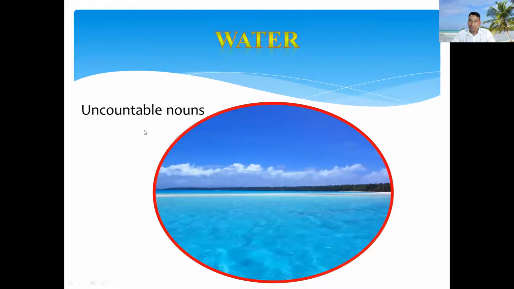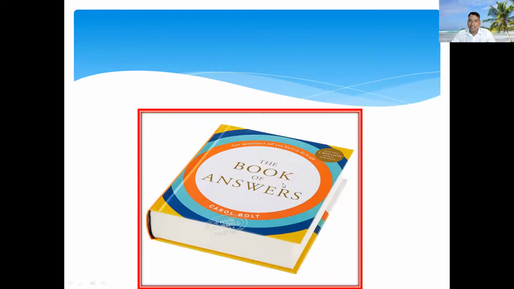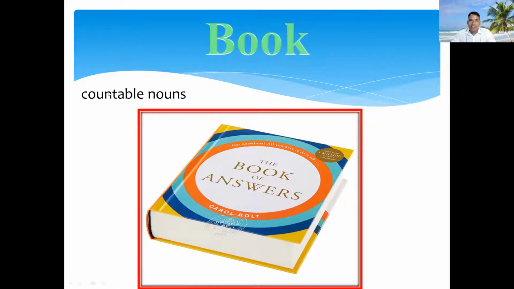We cannot count it, right? Next slide. What picture is this? This is book. Very good. Is this a countable noun or uncountable noun? Very good. This is countable noun. Countable noun, we can count: one piece, two pieces, three pieces, four pieces.